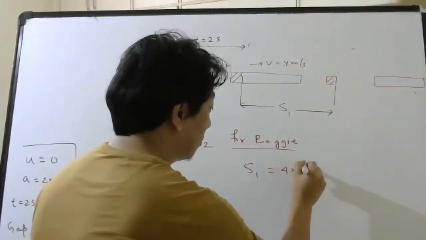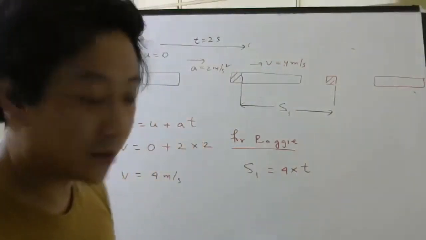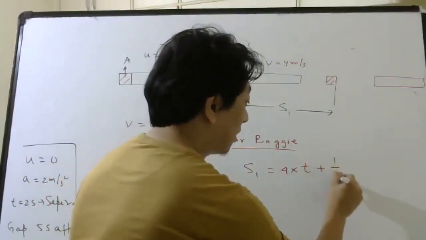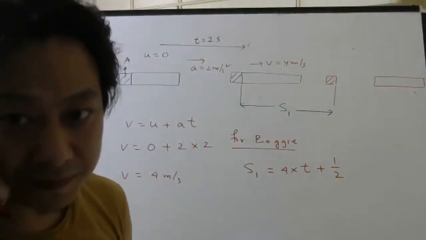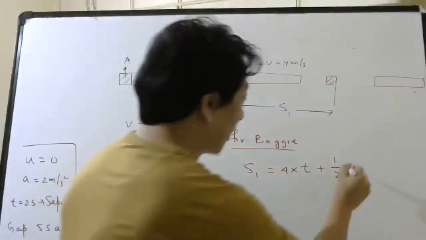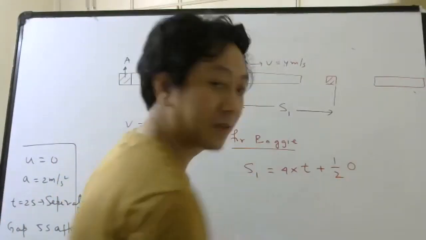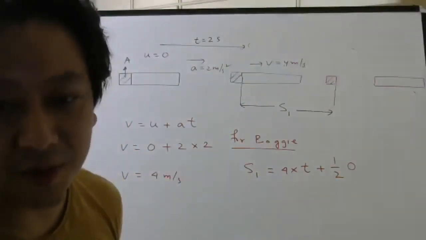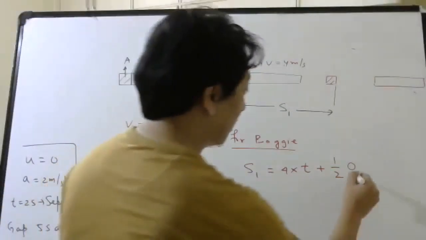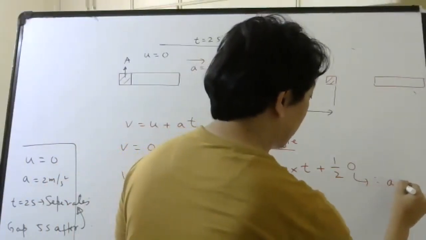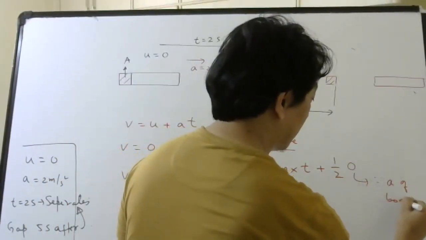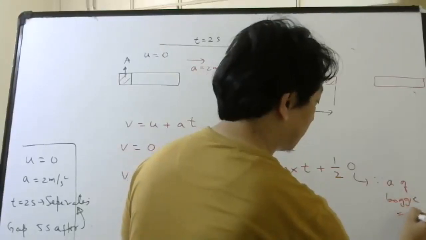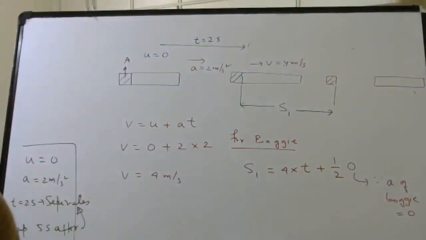So 4 into time taken plus half a. What is the acceleration of the bogie? Bogie has no acceleration because bogie is moving uniformly. So acceleration of bogie is 0.